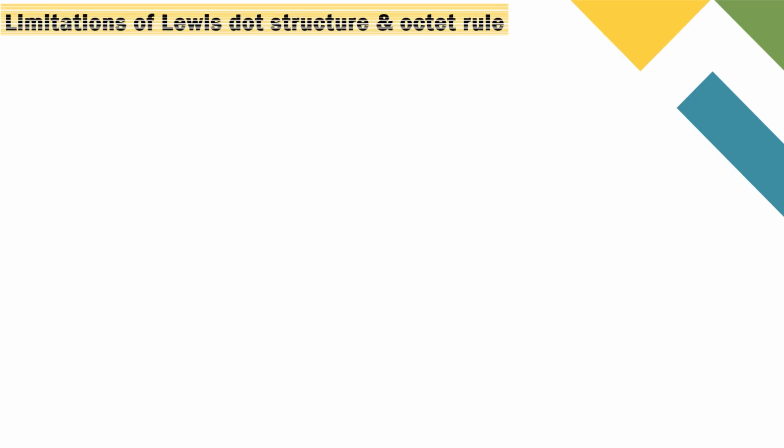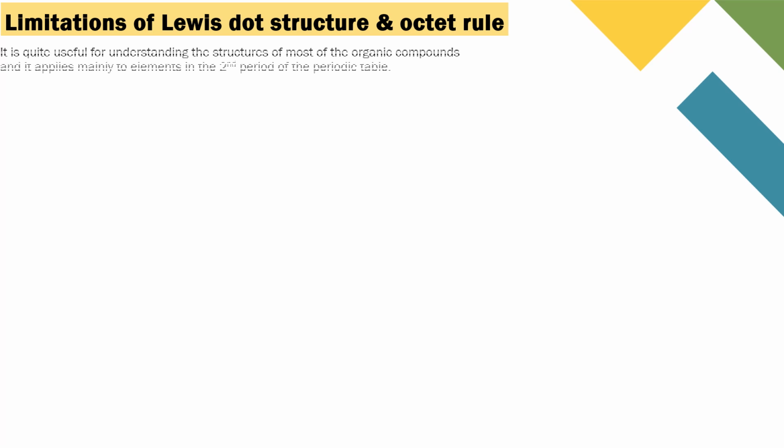See the limitations of the Lewis dot structure and the octet rule. This theory is useful for understanding the structure of most organic compounds, and it applies mainly to elements in the second period of the periodic table. There are 3 types of exceptions to the octet rule. First is the incomplete octet of the central atom.